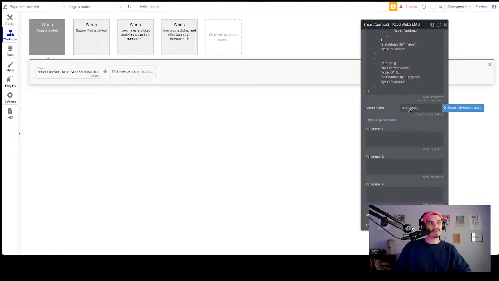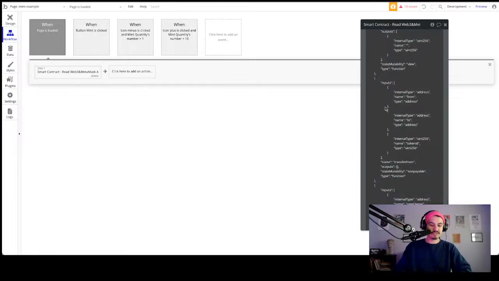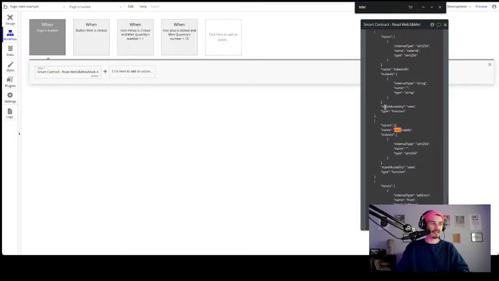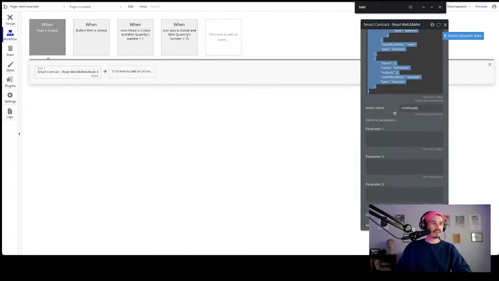Down here, we're going to change the action name to total supply. This is the action that tells you the total supply that's been minted on the contract. If I do a little find here, total supply is in the ABI code because it's in the NFT contract. So we're just calling up that function. And that's it for right here.